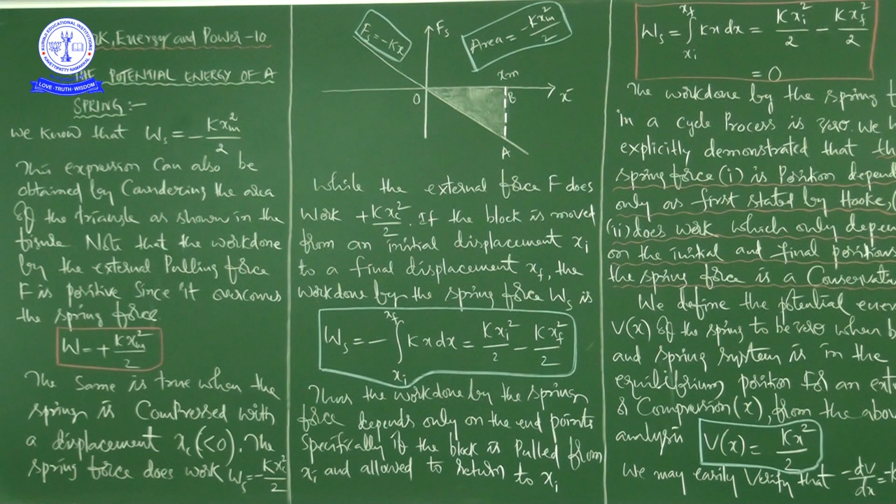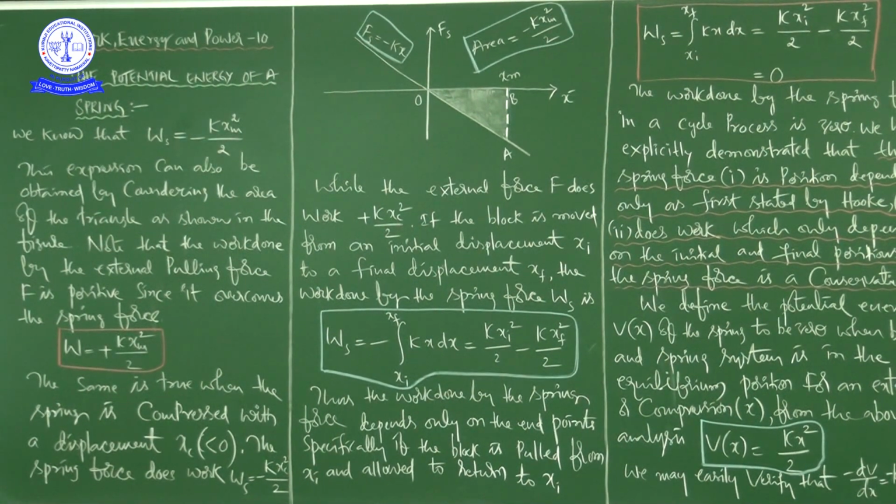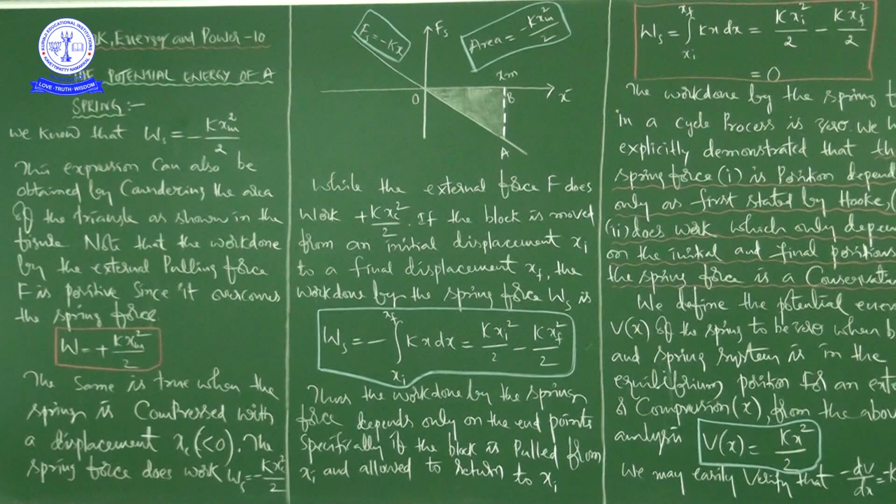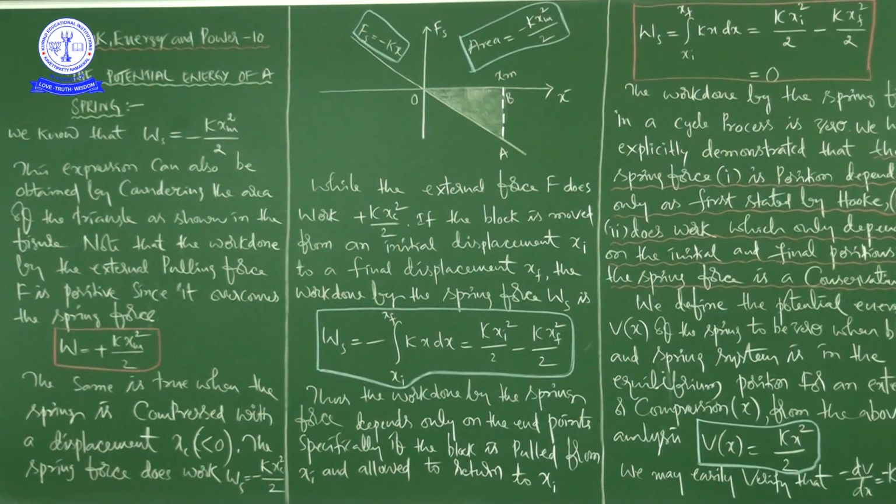Afterwards, we are going to calculate the amount of work done by the spring force. We already discussed the topic, work done by a variable force, in our previous classes. So here the formula for work done by the spring: Ws is equal to the integral from 0 to xm of Fs dx, because 0 is the equilibrium position, the reference position where the displacement is 0, and we displace by an amount xm. The Fs value we already know from Hooke's law, Fs is equal to minus kx.